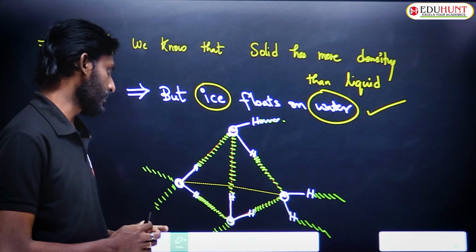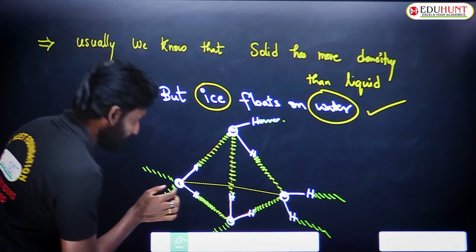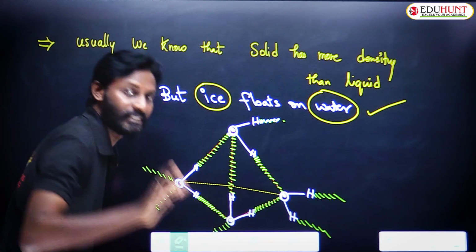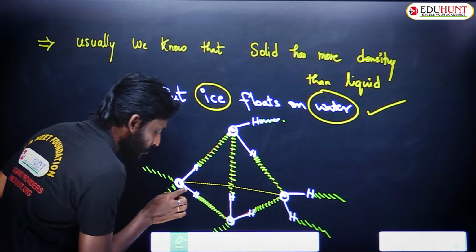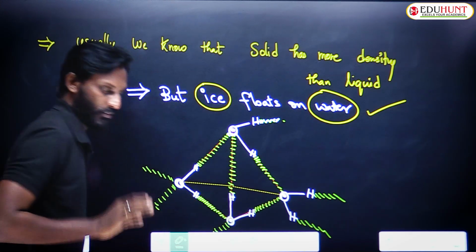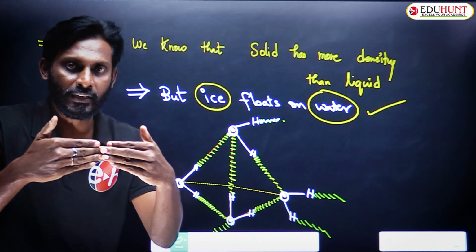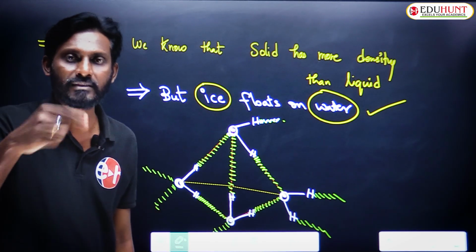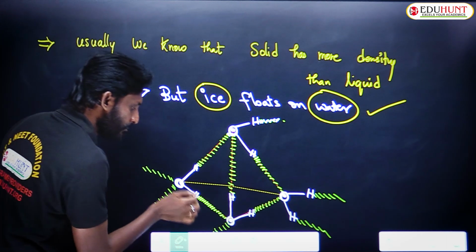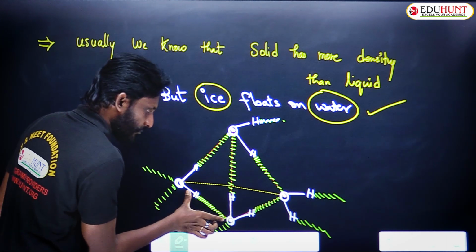Now what happens with this? Imagine, between this oxygen and this oxygen there are two bonds existing. One is the strong covalent bond, another one is the weak hydrogen bond. When the bond is weak, the length will be high, right? More is the length, less is the strength. So because of this hydrogen bond attraction, they are a little bit far away.